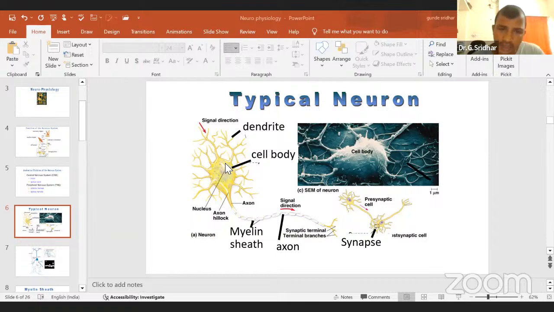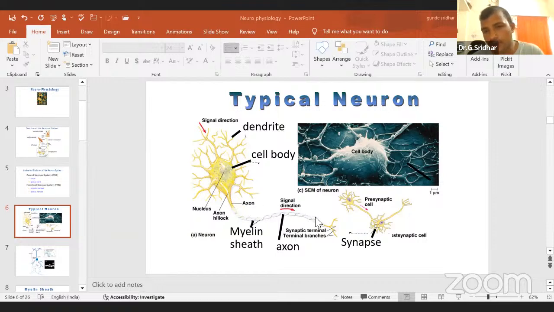The junction between the soma, you can see the diagram, please, you can observe my cursor also. The junction between the soma and this axon is called the axonal hillock. And what is the use of this axonal hillock? Sir, why are you telling about the main thing about the junction? Because this junction will maintain the functional property. That means the axonal hillock can maintain the functional properties of the neuron. That's why this is called the axonal hillock.